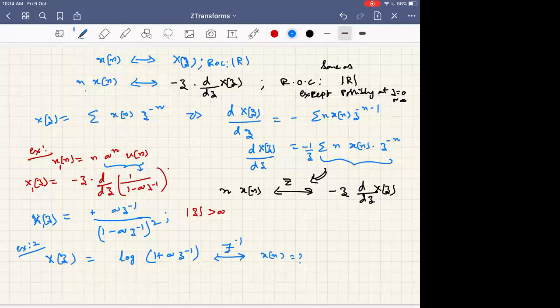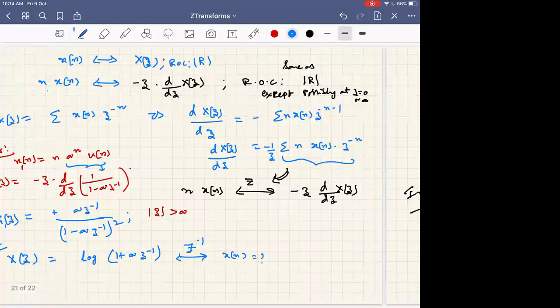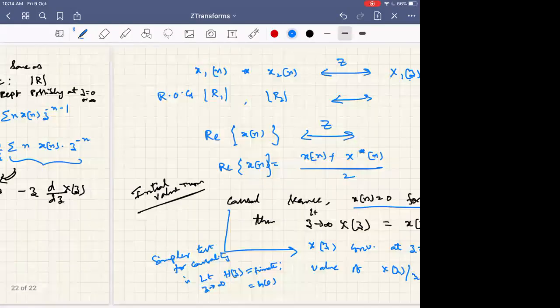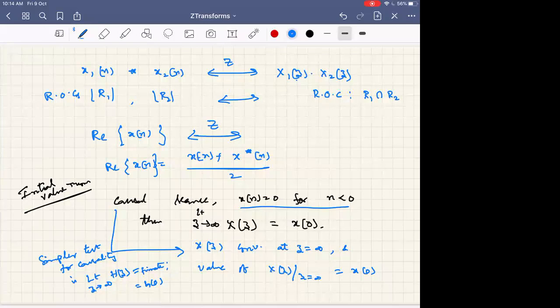So if it is a causal sequence, what will happen? Its convergence at z equal to infinity. It should converge. Yeah, right. So that's why at z equal to infinity also it will converge. So that is in agreement with the initial value theorem.